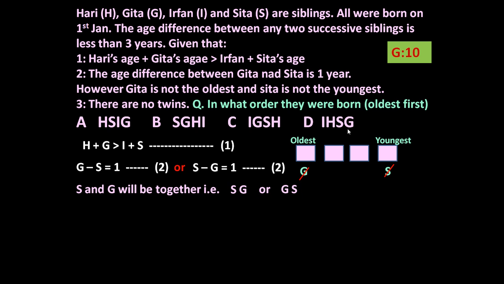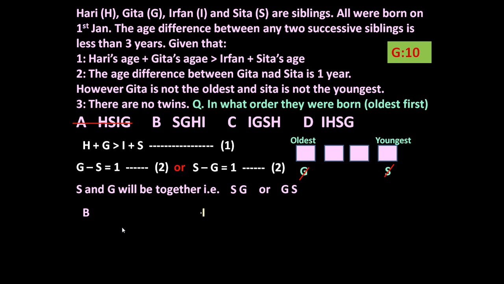Now if you see these 4 options, in option 1, H, S, I, G, S and G are not together. It means option 1 is not possible and can be eliminated. However, in the other options, S and G are together, G and S are together, G and S are together. So any one option can be there. Let us analyze these 3 options.